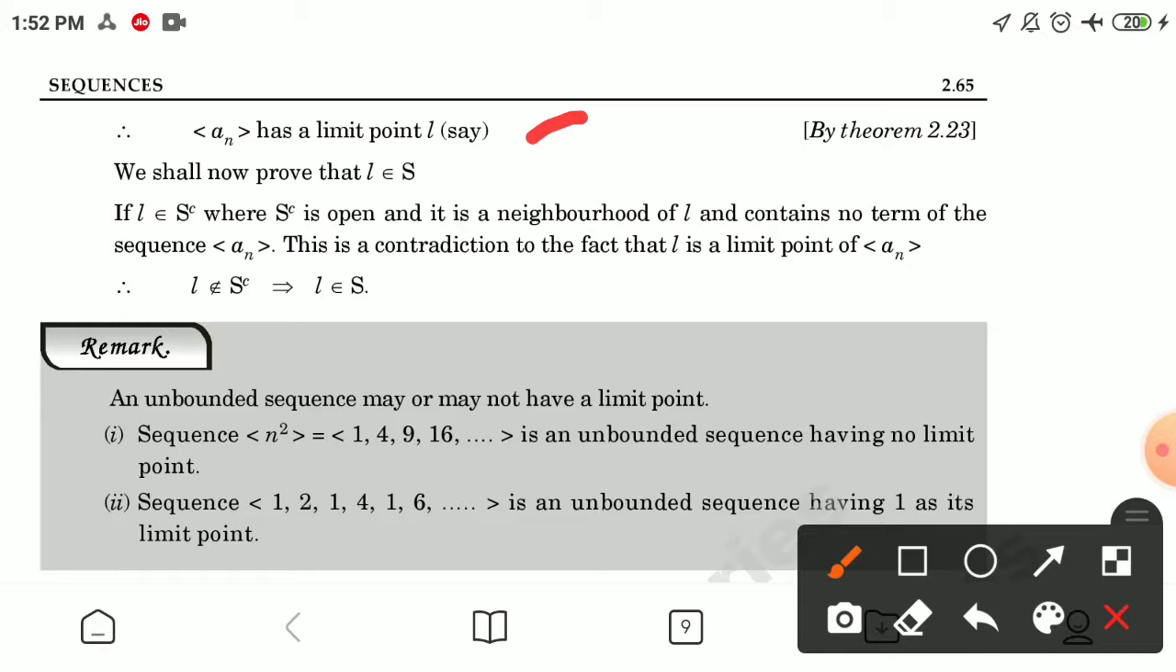We shall now prove that L belongs to S. If L belongs to S complement, where S complement is open, then it is a neighborhood of L and contains no terms of the sequence a_n. This is a contradiction to the fact that L is a limit point of a_n. Therefore, L does not belong to S complement. This implies L belongs to S.